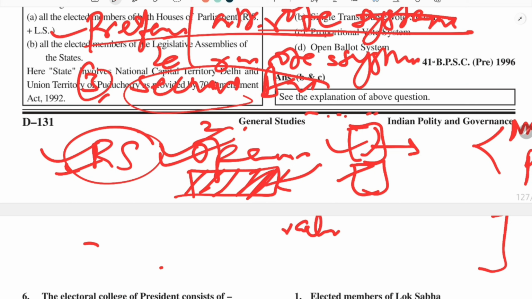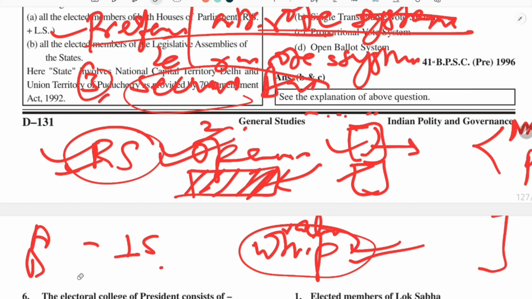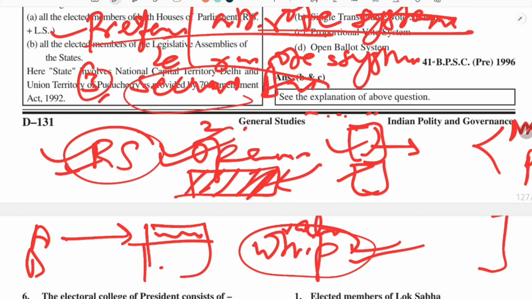But in the case of president, there is total secrecy, and moreover the parties cannot issue a whip. Whip is like an order. Suppose there are two parties and they have their candidates, they cannot issue a whip that you have to give vote to our candidate only.